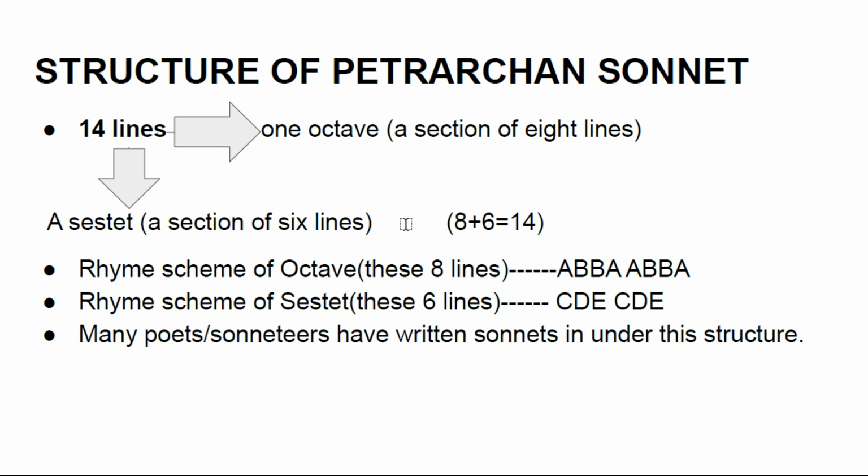The rhyme scheme of the octave is ABBA, ABBA, and the rhyme scheme of the sestet is CDE, CDE, or CD, CD, CD. This 8 plus 6 is equal to 14. Many poets and sonneteers have written sonnets under this structure, and all such sonnets are called Petrarchan sonnets.